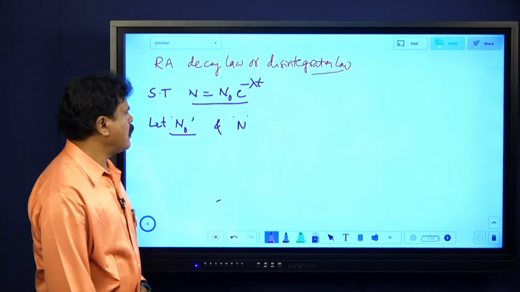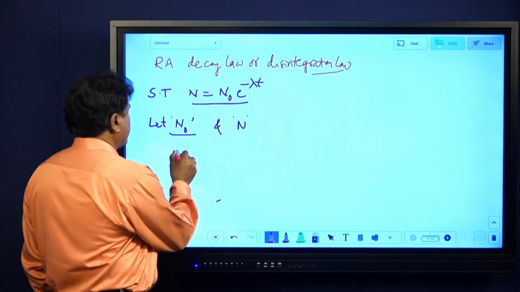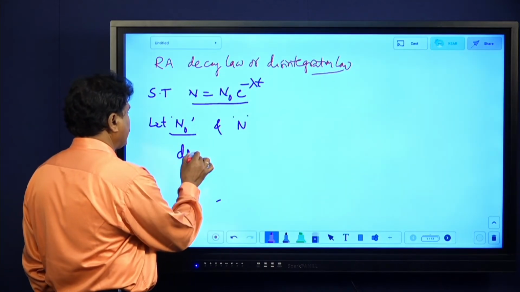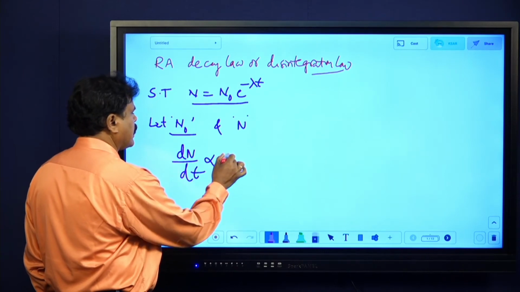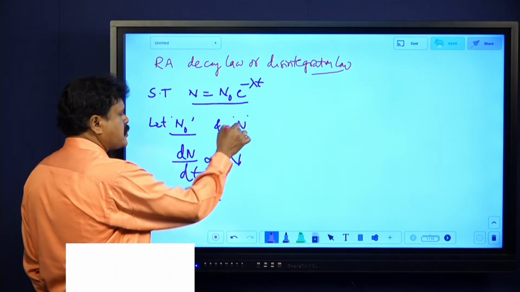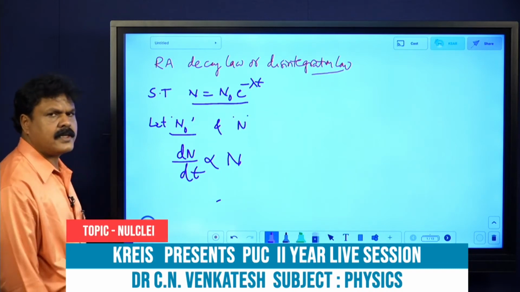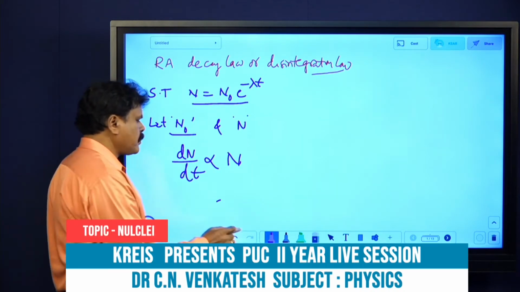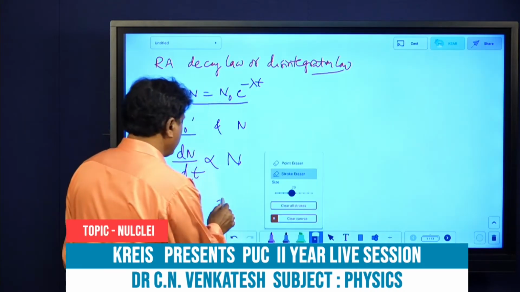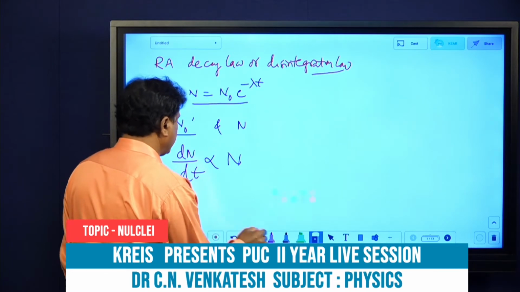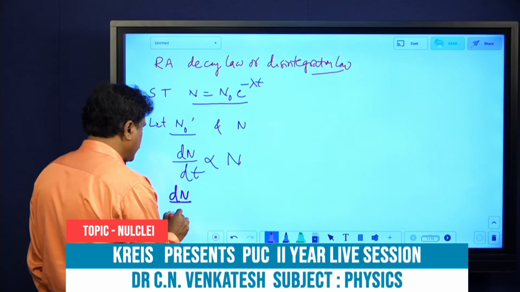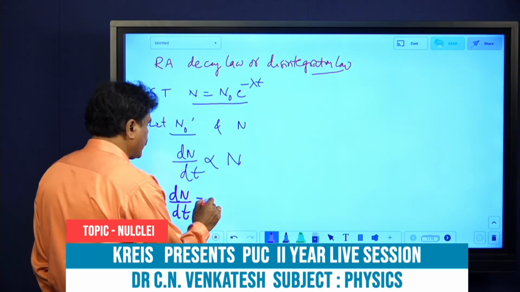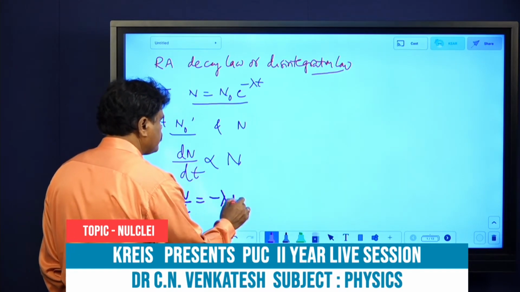Now, according to the radioactive decay law, dn by dt is proportional to n, the number of atoms present in the sample at that instant. Now dn by dt equals minus lambda into n.